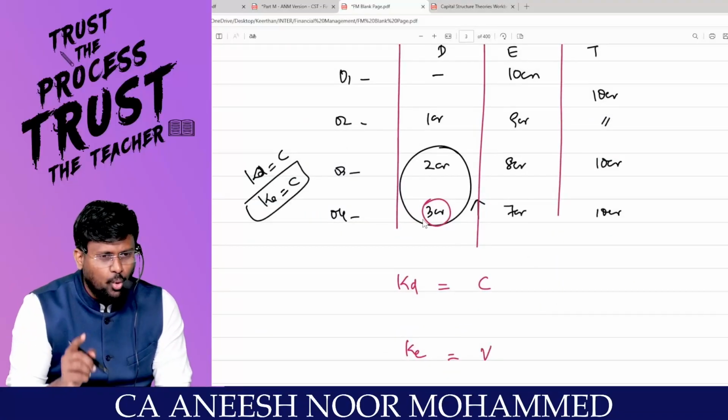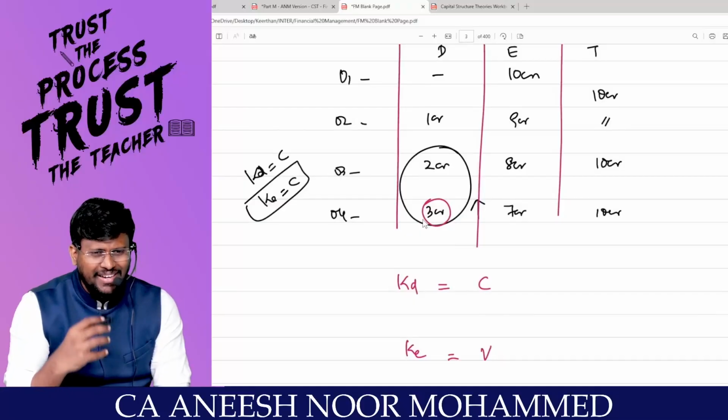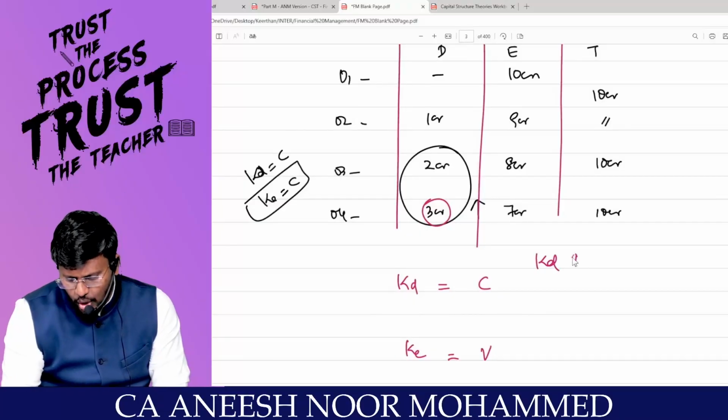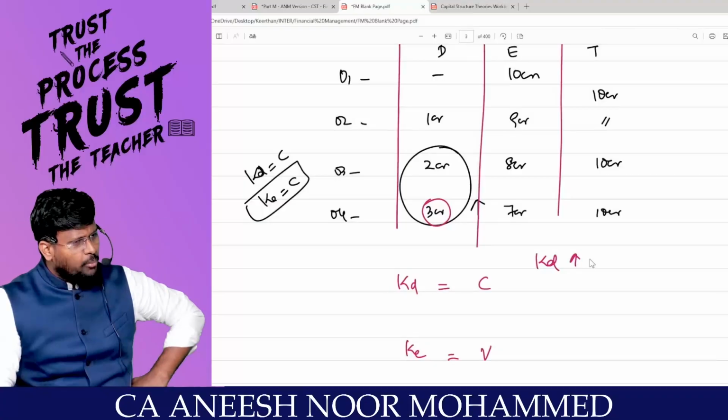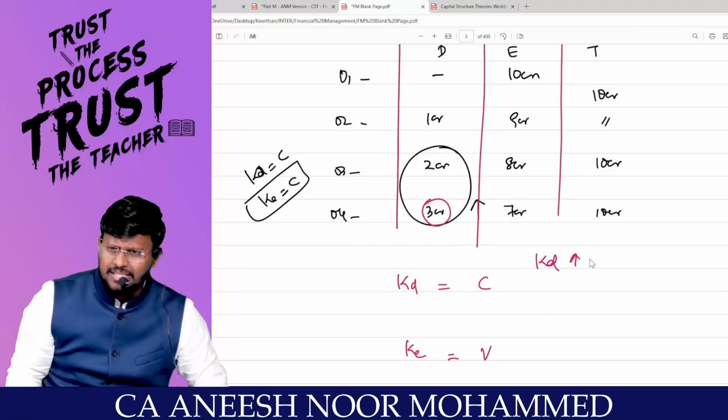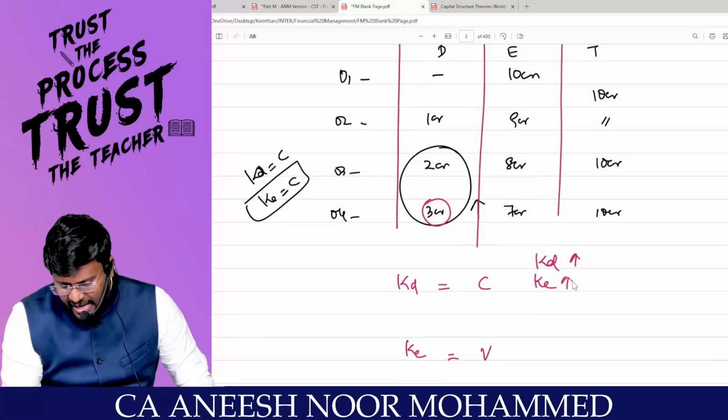Traditional approach is asking a basic question or doubt to both NI and NOI, saying that you are asking me to inject more and more debt. The people who are giving debt to you, sir, they won't have any risk? Even the KD should also increase. Sir, if you inject more and more debt into the capital structure, the expectation and the risk of the debt holders will also increase. Then automatically KD increases and the KE will also increase.